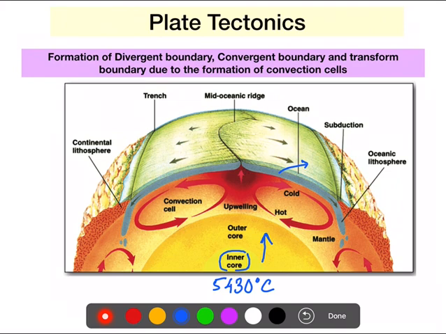Because of this difference in temperature, there is a formation of convection cells. There is a huge temperature gradient, and because of that temperature gradient, convection cells are formed.